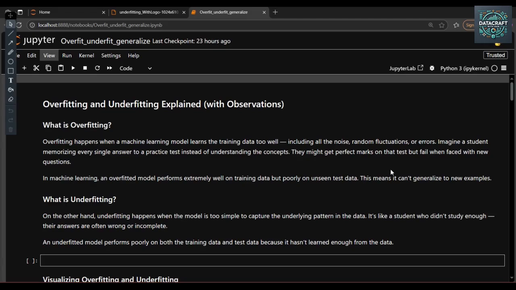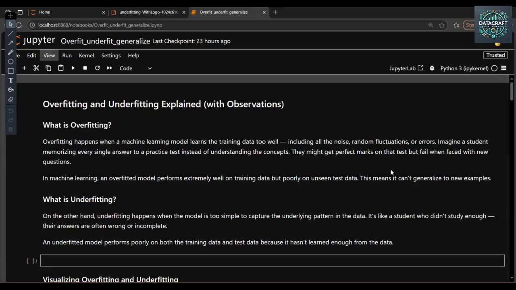An overfitting model performs extremely well with the training dataset, but it fails to perform with the testing dataset. That means these models are not generalized models. If I talk about the overfitting scenario, when the model performs well with the training dataset and fails to perform with the testing dataset, that means these models are not generalized models.